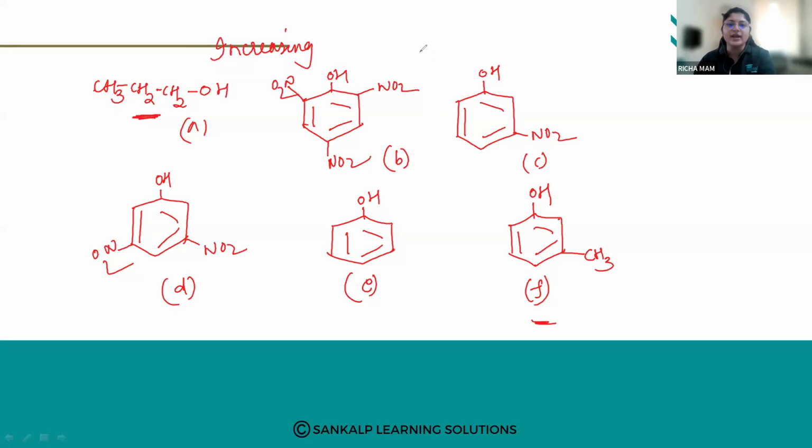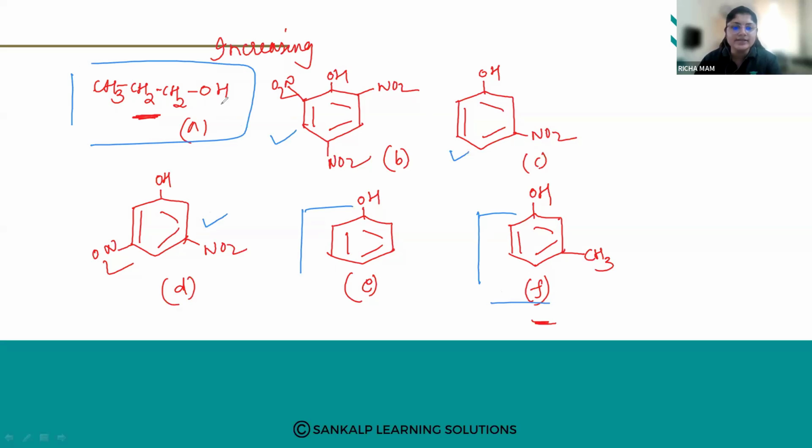Arrange in increasing order of their acidic strength. Okay, now we know that D... first we have to see what all are. These are nitro groups, so this will be more acidic. So we'll keep this later. Okay, nitro group. Now we have to see these three, 1, 2, and this.